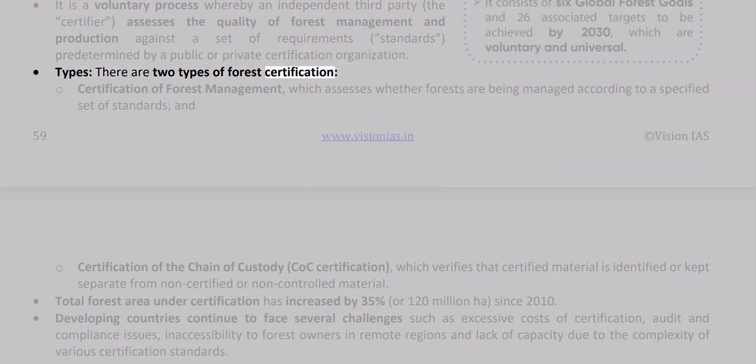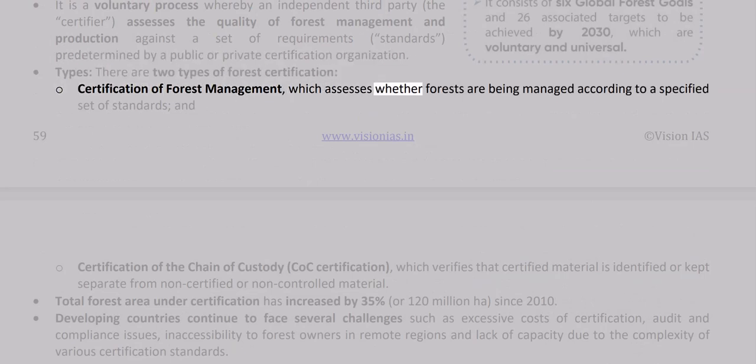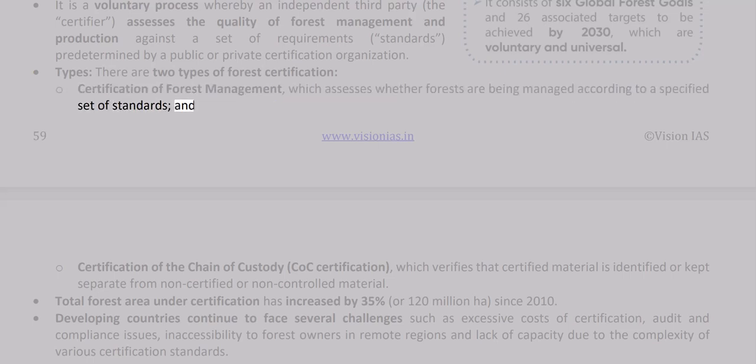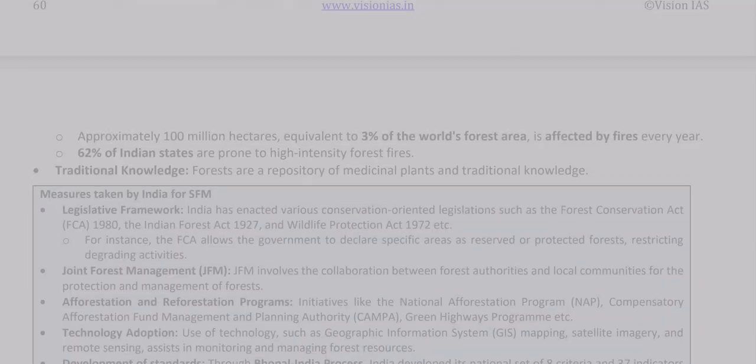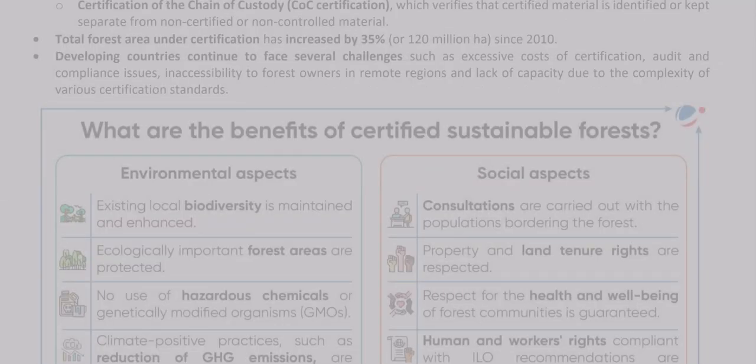Types. There are two types of forest certification: certification of forest management, which assesses whether forests are being managed according to a specified set of standards, and certification of the chain of custody, COC certification, which verifies that certified material is identified or kept separate from non-certified or non-controlled material. Total forest area under certification has increased by 35%, or 120 million hectares, since 2010.